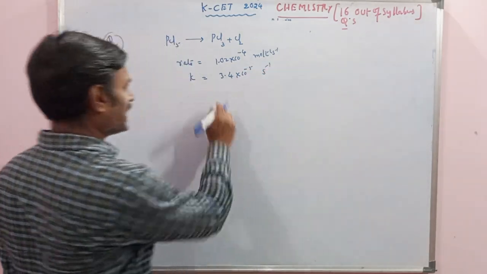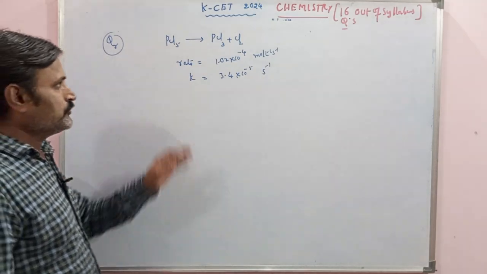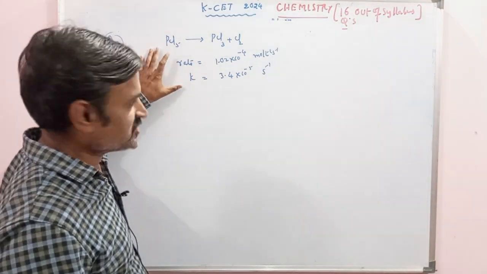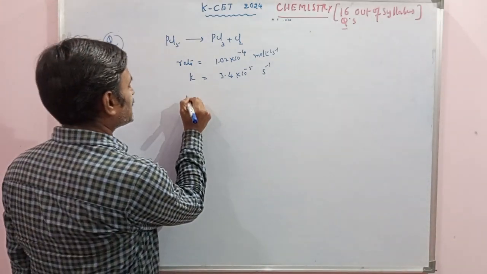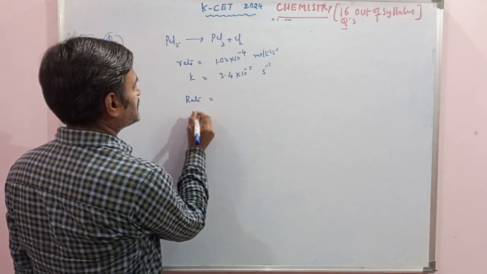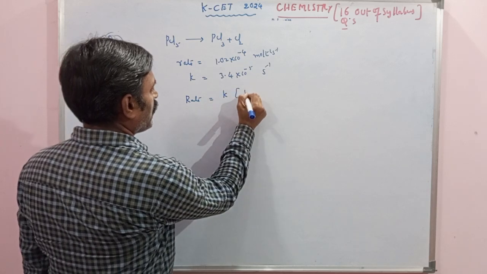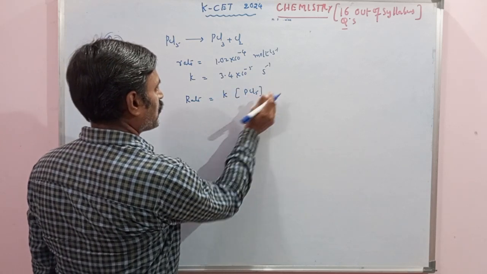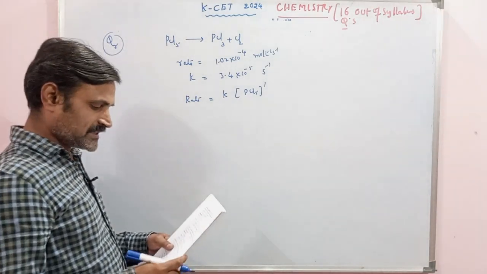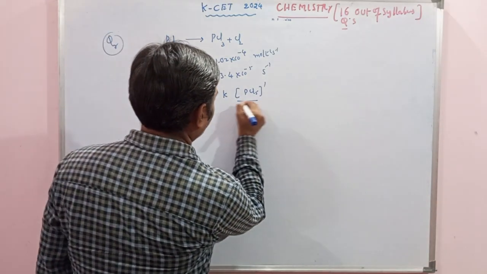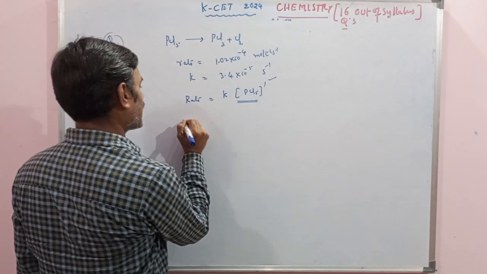So from this rate constant unit, we are able to understand that the given equation is a first order rate equation, first order reaction. That means the rate for a first order reaction is rate equals K into concentration of reactant power 1. And the aim of the problem is the molar concentration of PCl5. That means you have to calculate the concentration of PCl5.